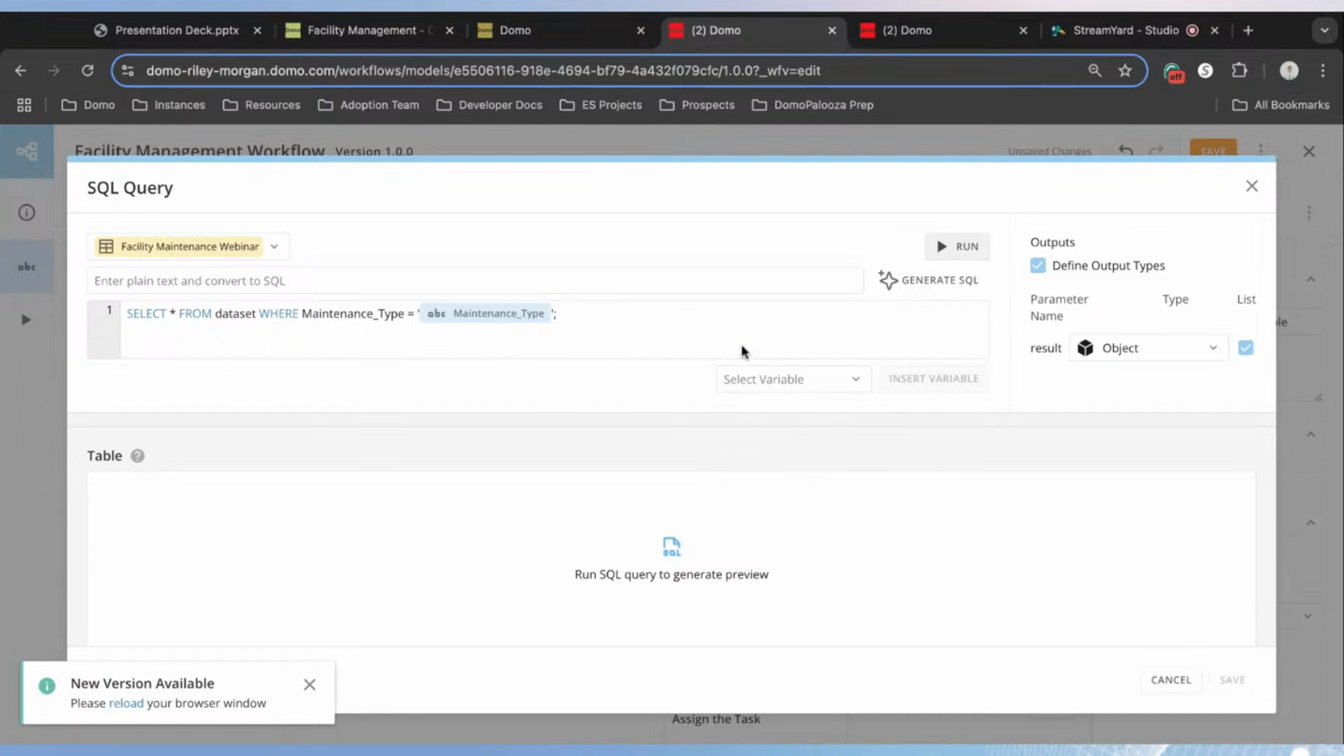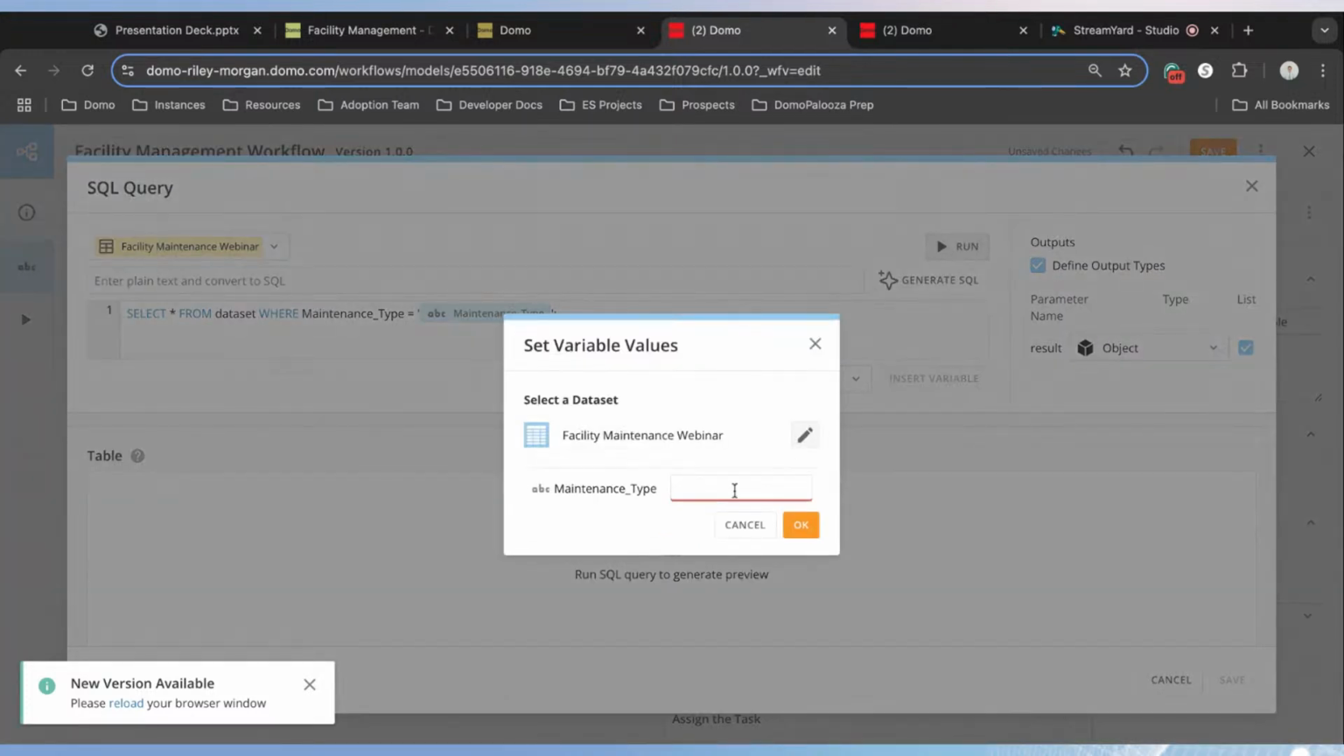One thing to check is to make sure that this blue variable object is in between single quotes, because we need to make sure that it's registered as text. And once you have that variable added to your SQL statement, we're going to run this statement here. It wants us to give a default value for our maintenance type. And so let's type in pest control, which is one of the options from our data set.